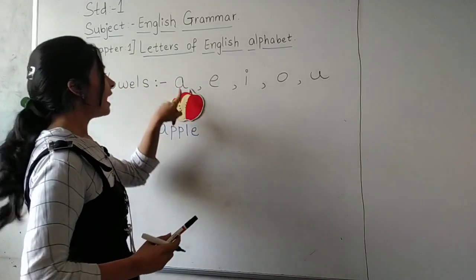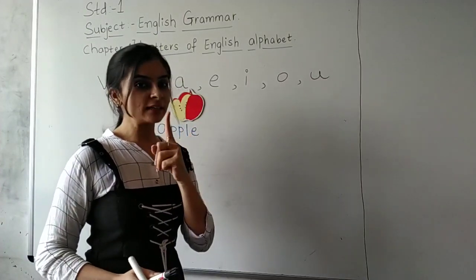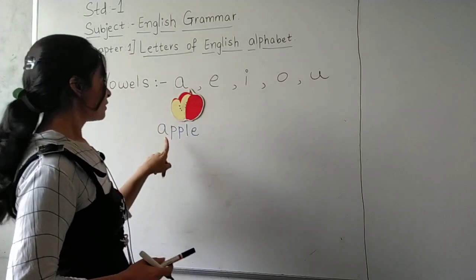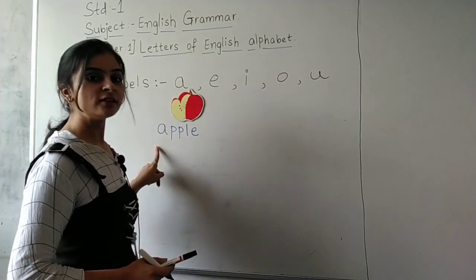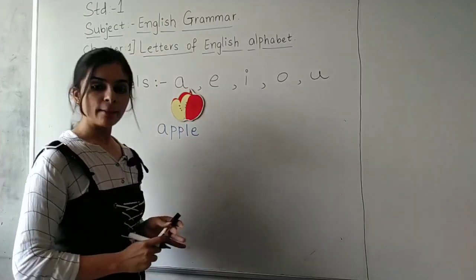This is apple and A is a vowel. I showed you 5 ice creams, right? First ice cream is A. Okay? So this is apple. What is the spelling of apple? A double P L E, apple.